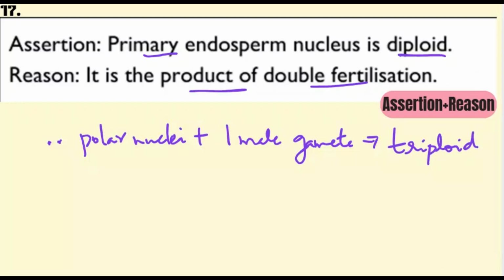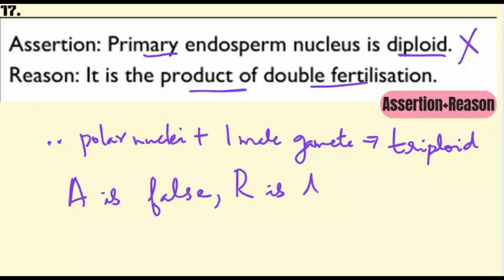And so the assertion is wrong. What about the reason? Yes, it is the product of double fertilization. So assertion is false. Reason is true.